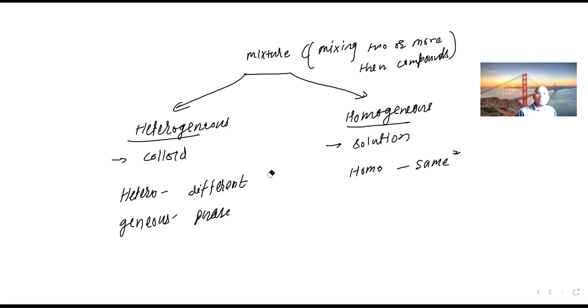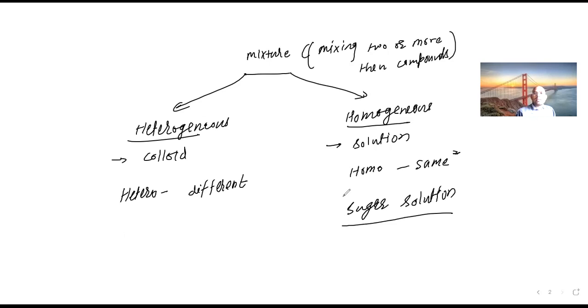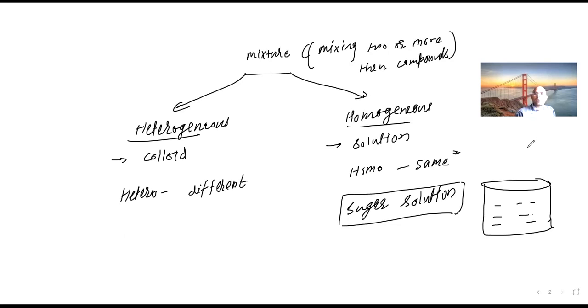Let us try to understand. Homo means same. Suppose you are making a sugar solution. There is a container and there is water, and you are mixing the sugar in it.